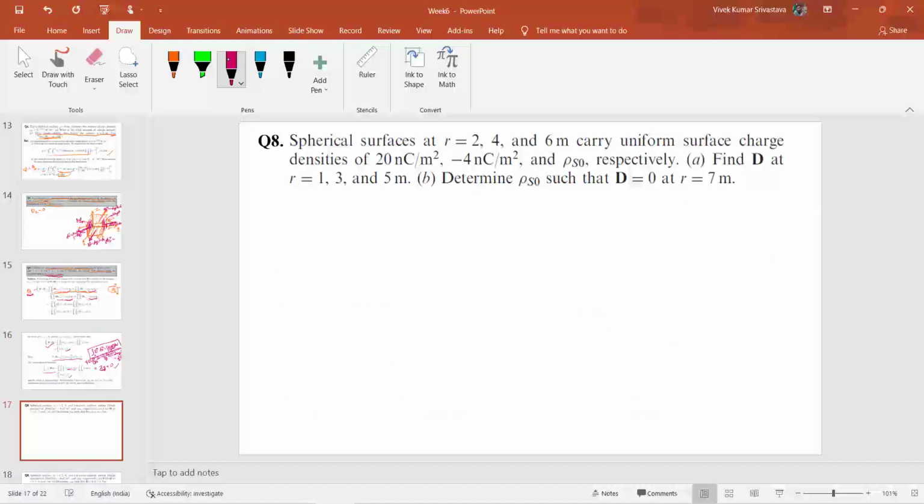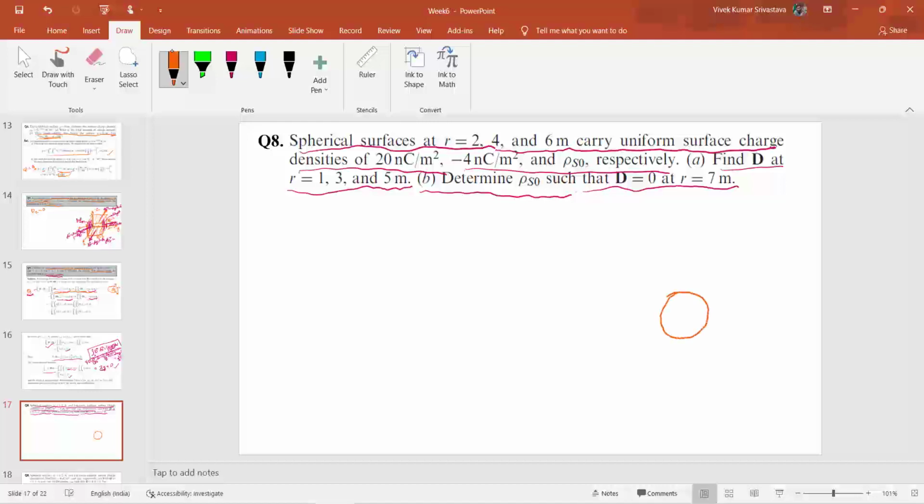This question states that spherical surfaces at r equal to 2, 4 and 6 meter carry uniform surface charge densities of these values respectively. We have to find D at 1 centimeter, 1 meter, 3 meter and 5 meter. This is the first part of this question, and the second part states: determine the value of rho s naught such that D will be 0 at r equal to 7 meter. So first of all, let us understand this question in a pictorial way.